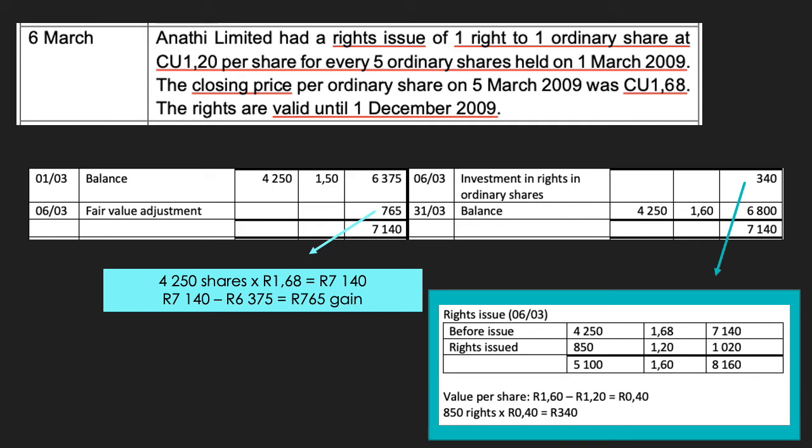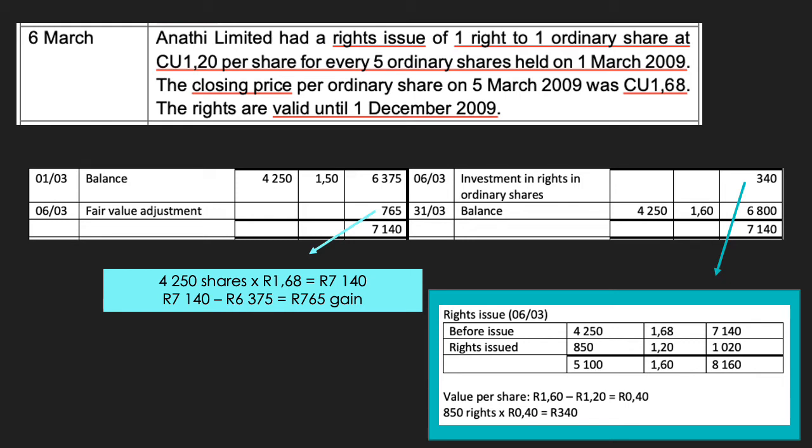Now the value of the rights can be calculated as follows, and for me this is the easiest method of performing the calculation. However, there are alternatives. We know that on the 6th of March, we already have 4,250 shares in Onati Limited, and those shares are trading at R1.68 each. That means that the value of the investment is R7,140. Based on the rights issue, we could have another 850 shares in the company if we convert all of the rights awarded to us. But how did we get that 850 shares?